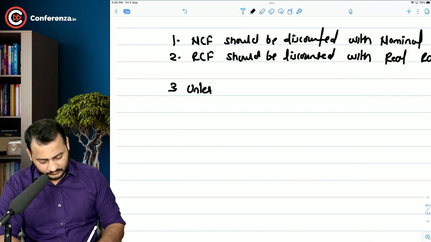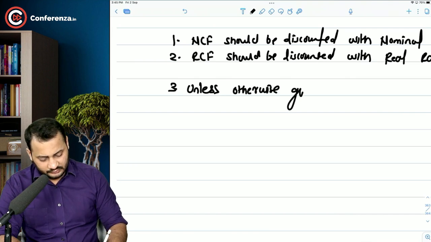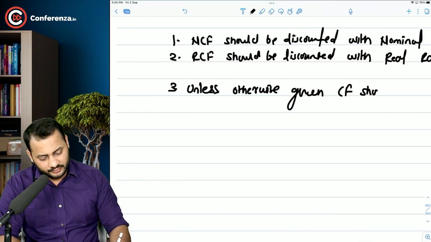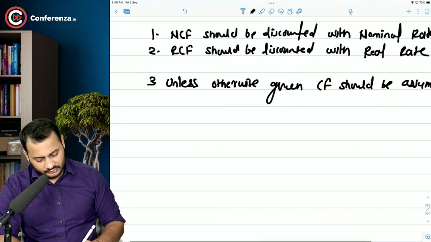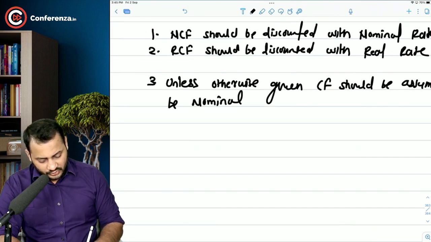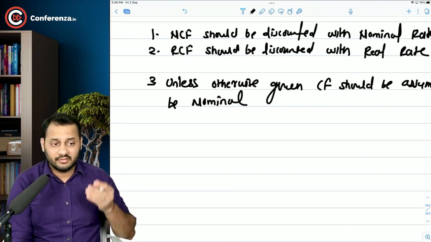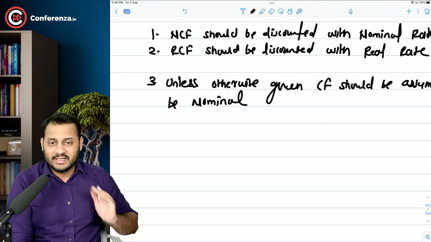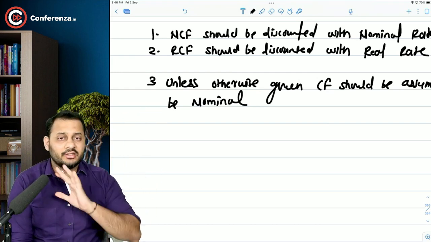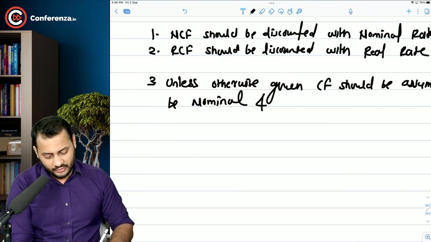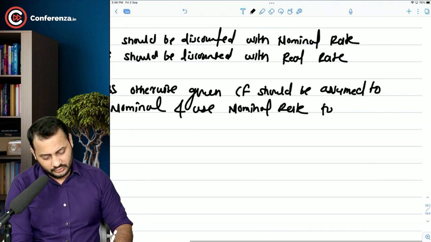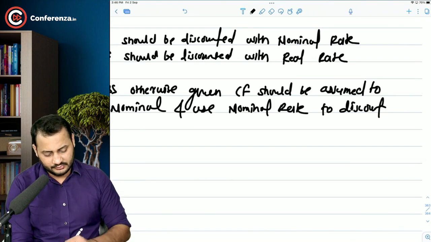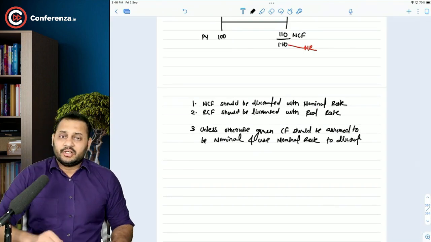And unless otherwise given, cash flows should be assumed to be nominal. So sometimes they will not give you the detail whether these cash flows are nominal or not. Unless otherwise given, you have to assume that the cash flows are nominal, and use the nominal rate to discount the cash flows. That's it. So these are a few things that you need to understand.